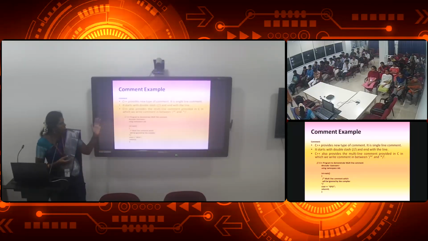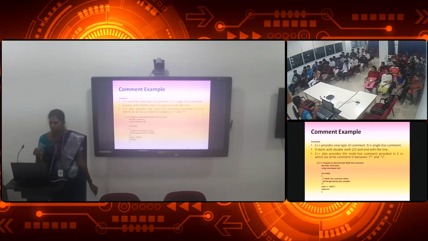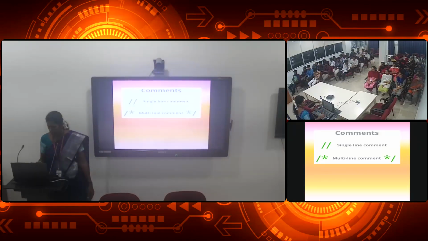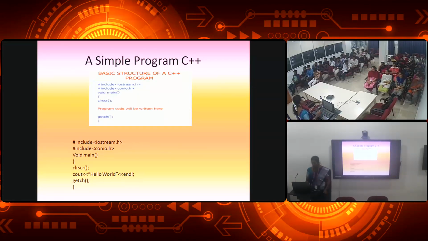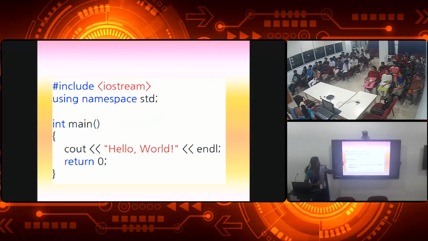For a single line we will be using this double slash, and for a multi-line comment we will be using this slash and a star. Okay, a simple program over here. See, first program.